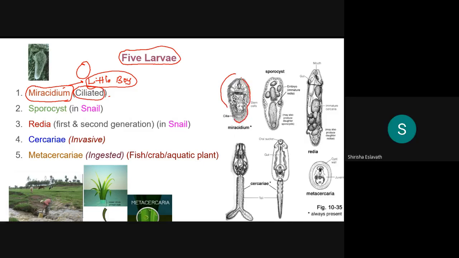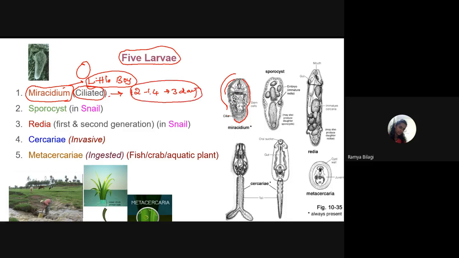It is the cilia. So miracidium is the one which has got cilia. And how long will this fellow survive in the water? The egg will reach the water, and in the water this miracidium will hatch, and it will stay there for a maximum of 3 days. So this is the maximum lifespan of this miracidium.